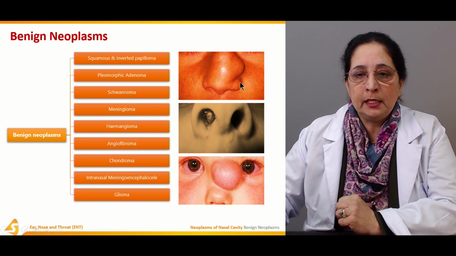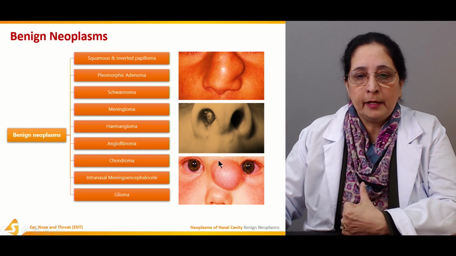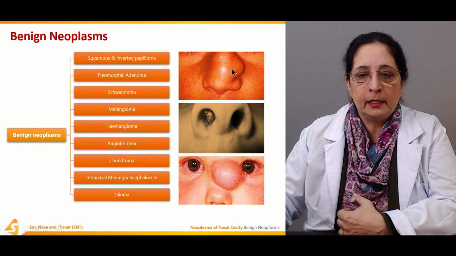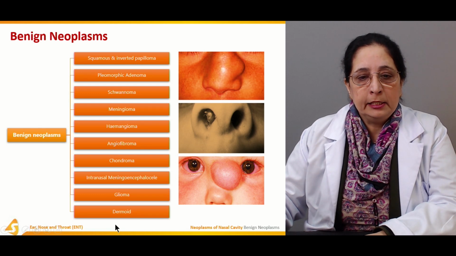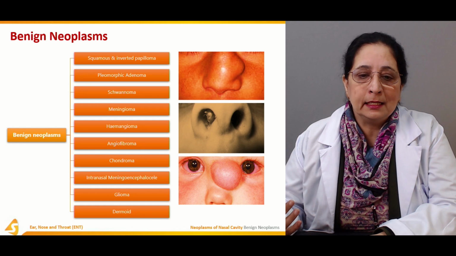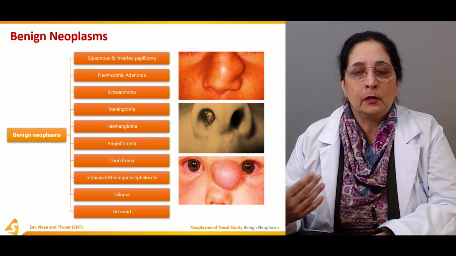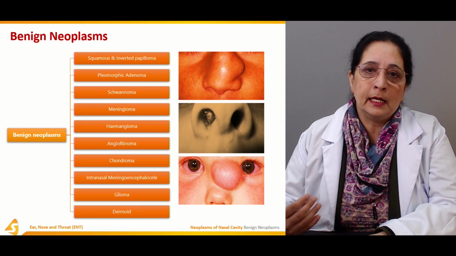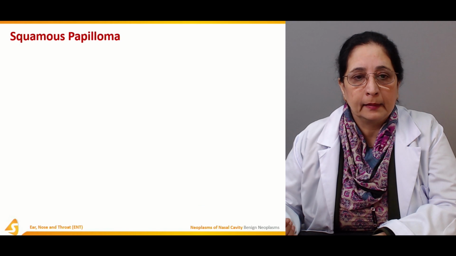And they are more localized, limited to one area, and they are smooth in appearance also. And the dermoid cysts. Dermoid cysts are also benign neoplasm. So all these are the examples or the different types of benign neoplasm of the nasal cavity.